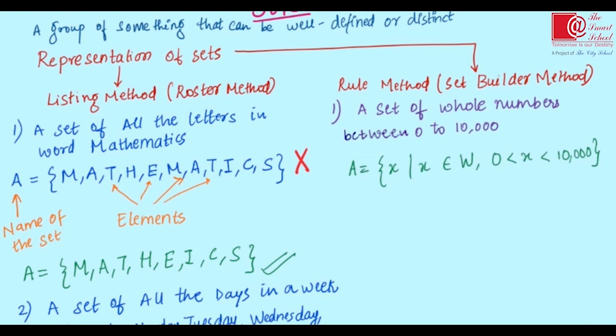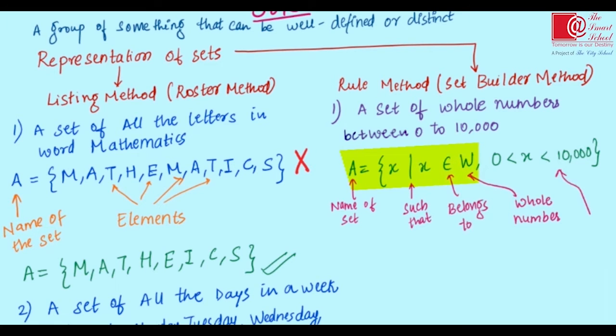Set builder form is written like this and is read as: A is a set of x such that x belongs to whole numbers and x is greater than 0 and less than 10,000. It means x is between 0 and 10,000. This is a little bit different, so let us try another example.